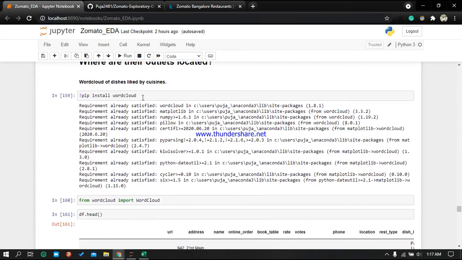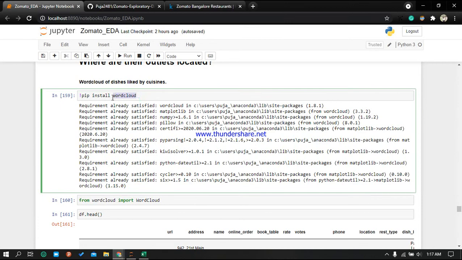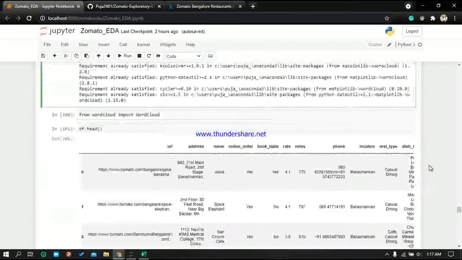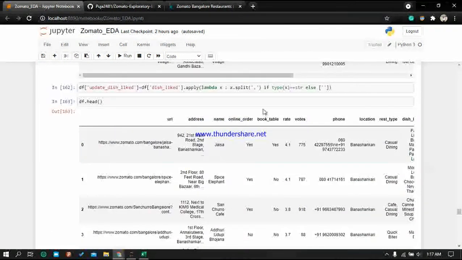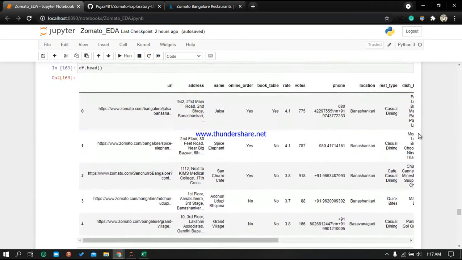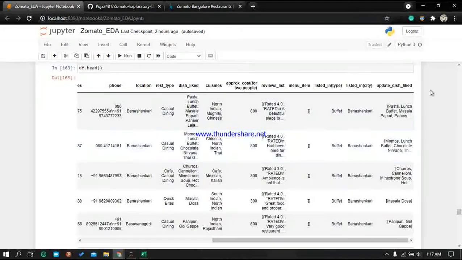For that I'm going to make a word cloud. I have created this data frame called updated dish liked. I'm using the apply function where I split by comma, and then we use a condition: if type of x is equal to str, else use this. So here we got the updated dish liked.